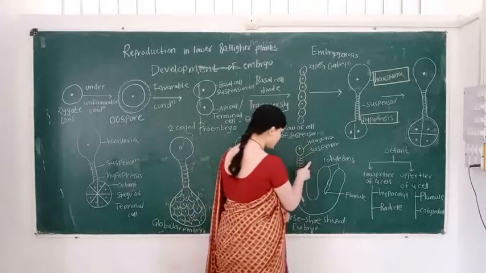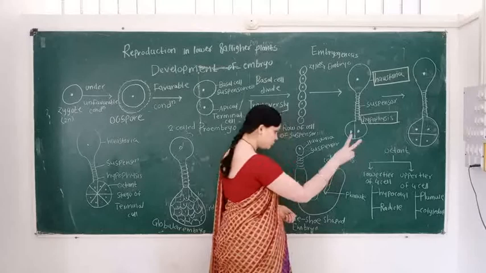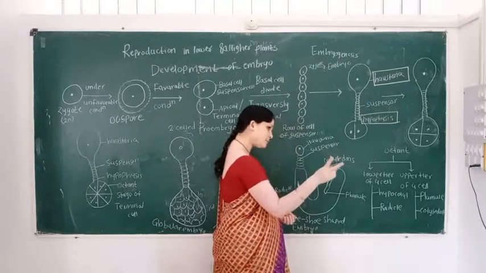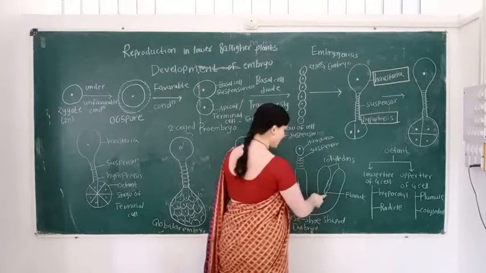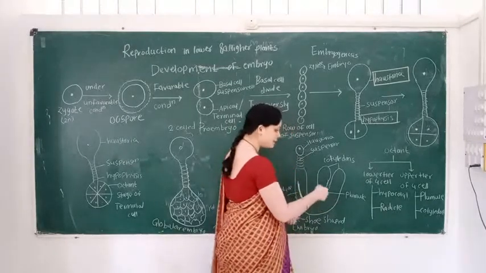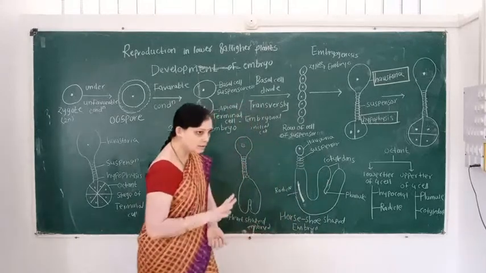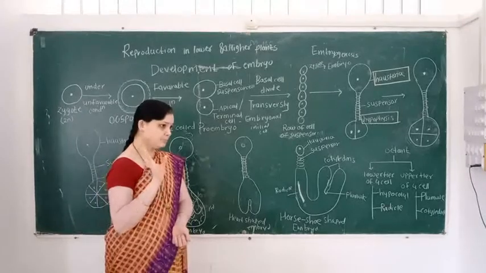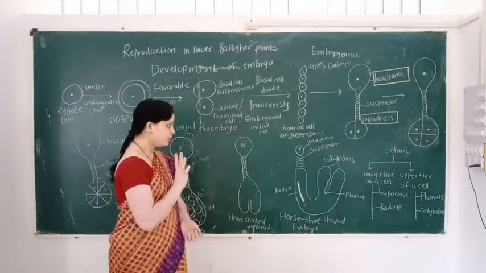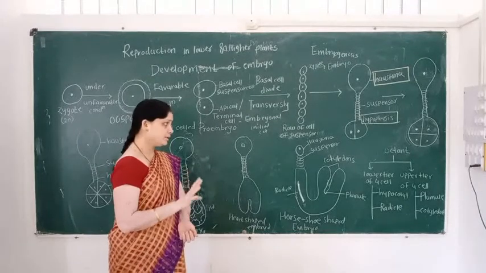Two cotyledons means dicot. When one cotyledon is present, it is called a monocot, and inside the cotyledon, the plumule is present. So in this lecture, we learned the development of the embryo. So students, do you understand these terms? Thank you.